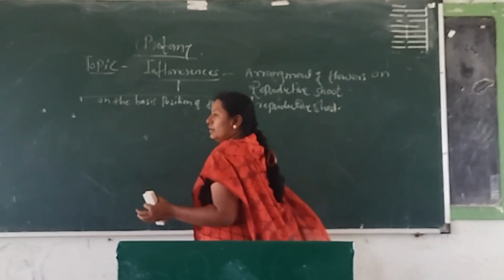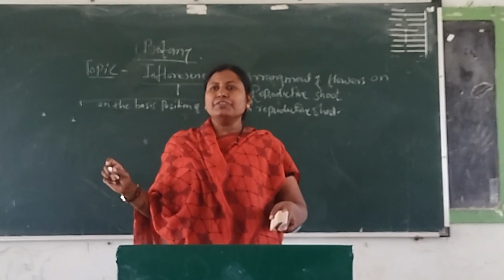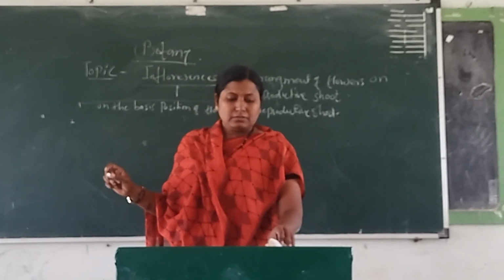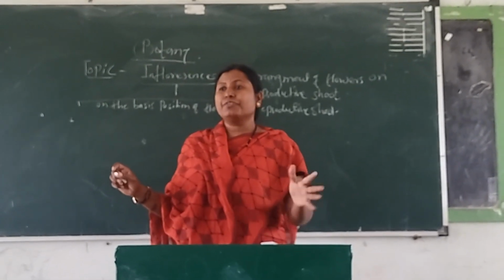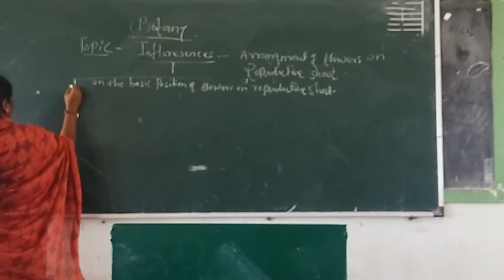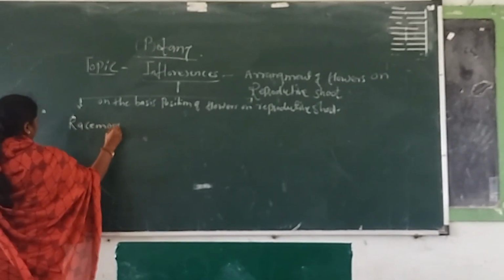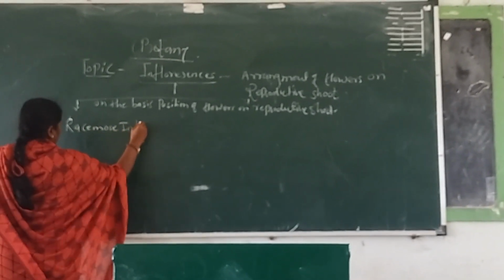Different reproductive shoots produce different flowers in different patterns. So, the first type is what? That is the racemose type of inflorescence.